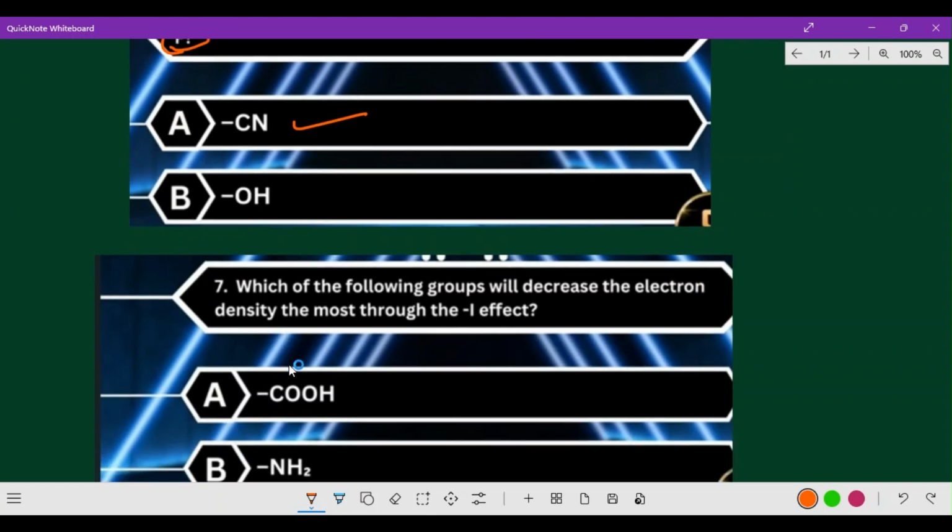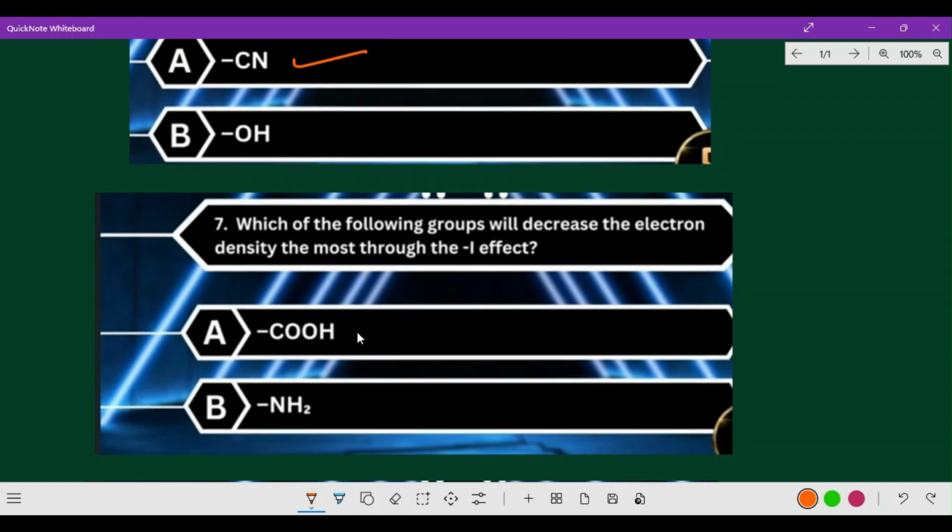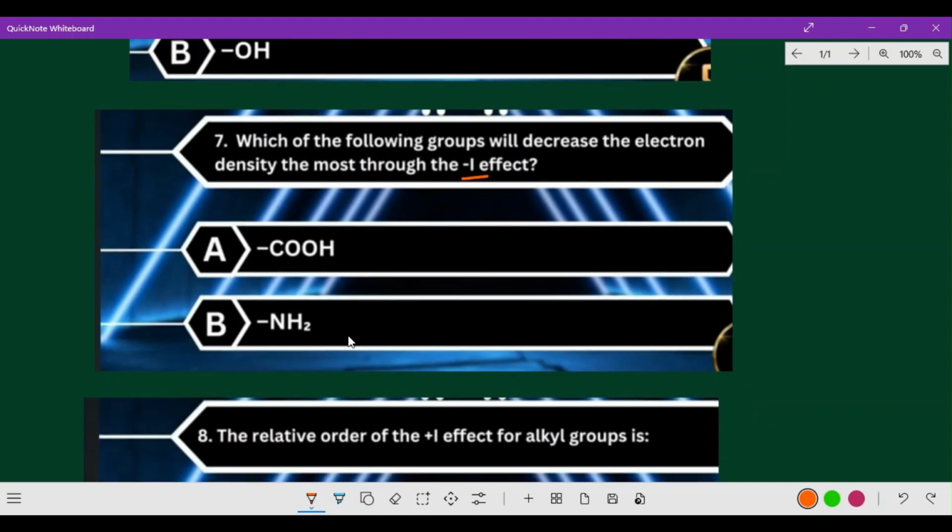Yes, next one, which of the following groups will decrease the electron density the most through the minus I effect? It is the carboxylic acid group only. So this has the more inductive effect, minus I effect.